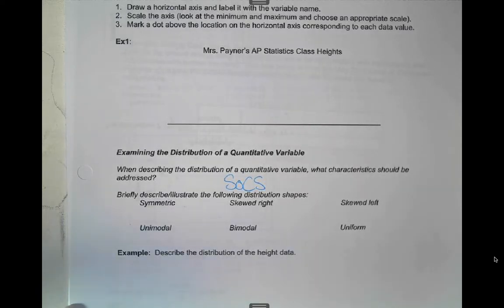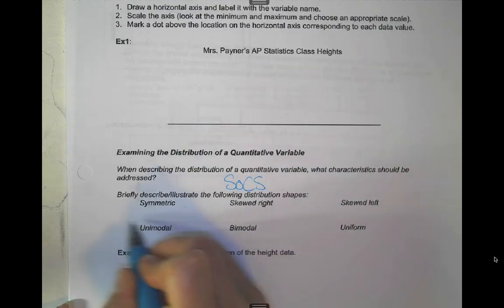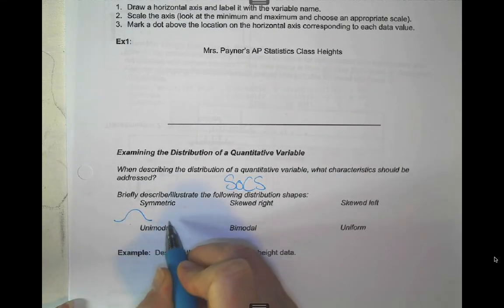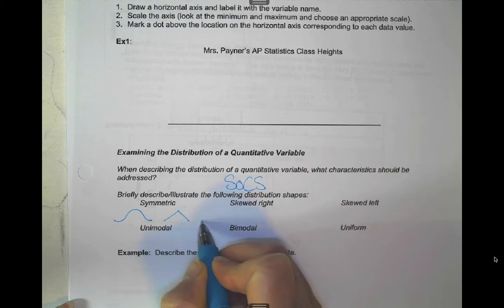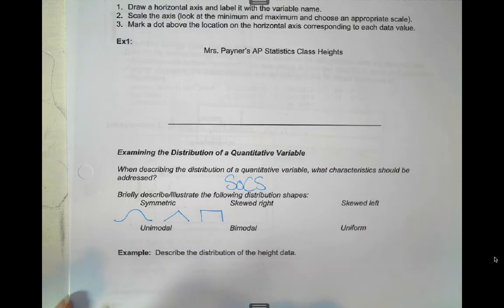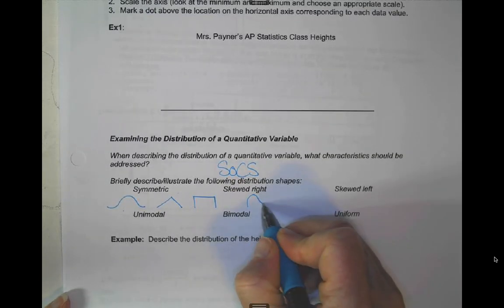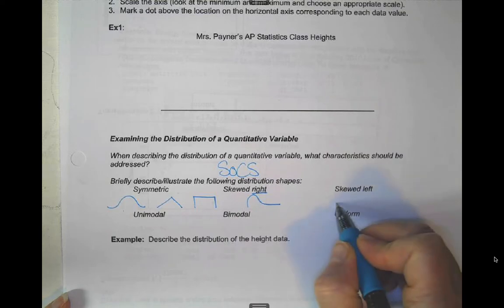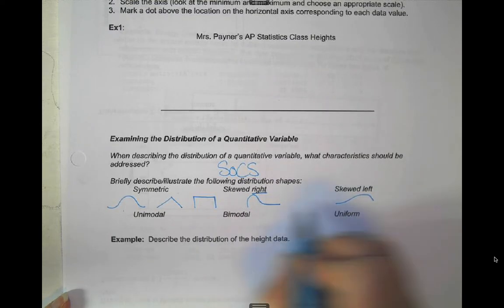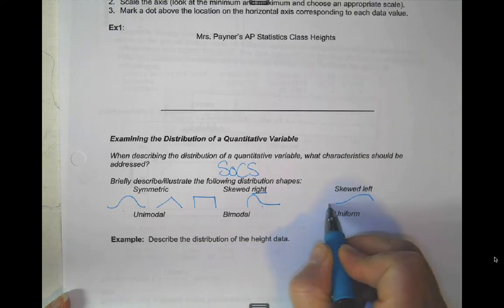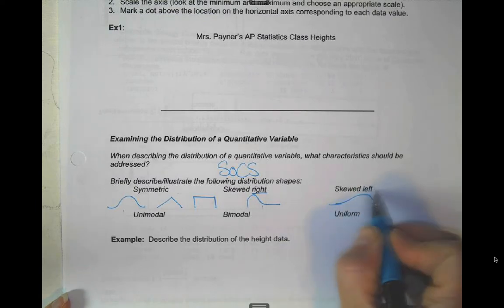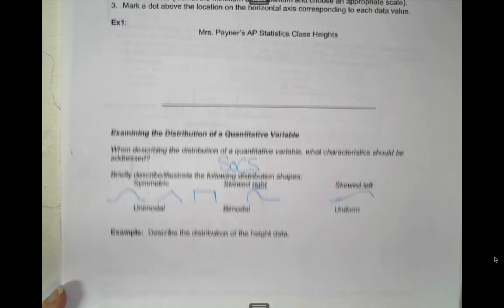All right, so when we're describing shape, your symmetric could look like a bell-shaped curve. It could be a triangle, be symmetric. It could be a rectangle. Anything where, when I split it in half, it looks the same on both sides. If I'm skewed to the right, you're always skewed in the direction of the tail. So wherever that tail is, that's your skew. So in this case, if I'm skewed to the left, my tail's on the left.